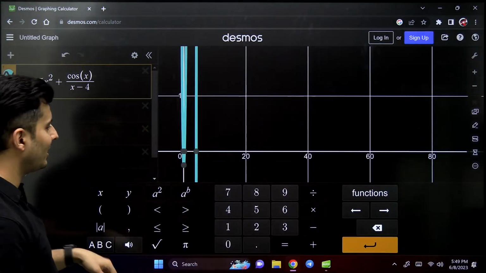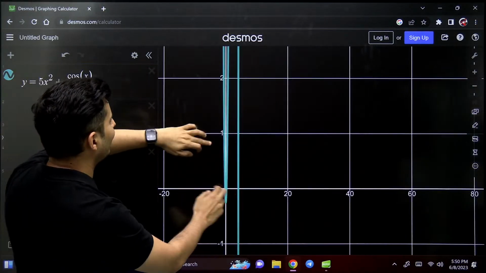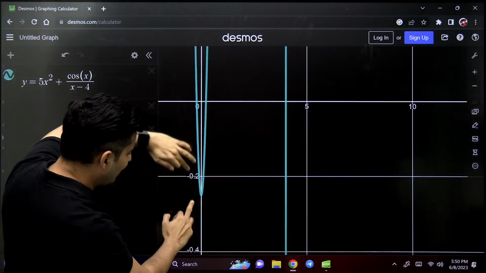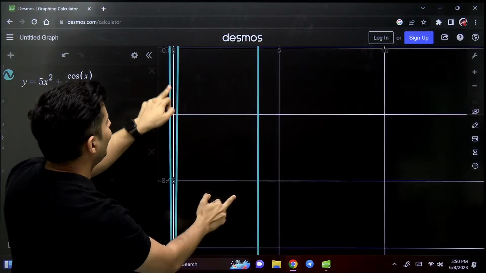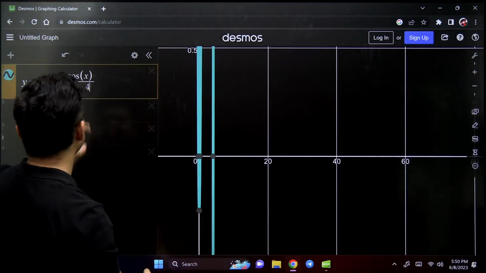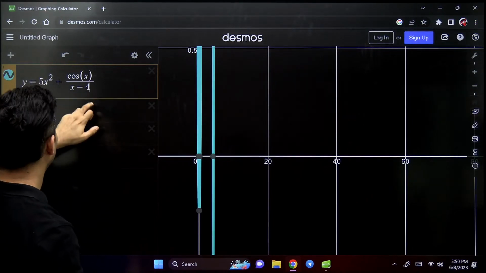Some random thing, guys. This is some random thing that I have drawn, and you will see how that graph looks like. Oh my god, it's squeezed, it's going down, it's taking a sharp U-turn, and it is going up, and then it is again coming down. Wow, crazy.